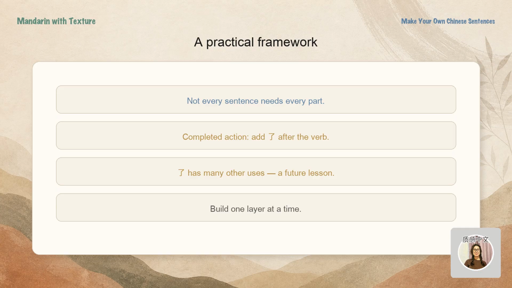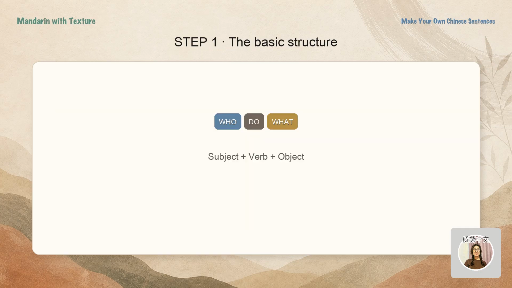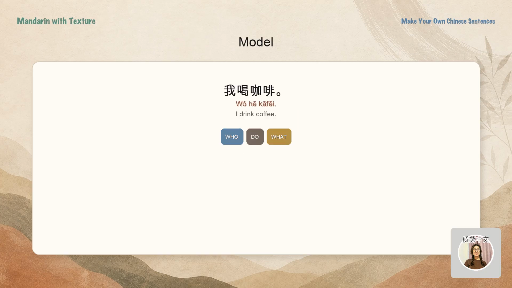Start with the pieces you need. We will begin with the smallest complete sentence and then add one new layer at a time. Begin with the most basic structure. Subject, verb, object. In simple language, who does what? This basic order is the same in English. Subject plus verb plus object. Who plus do plus what. For example, 我喝咖啡. I drink coffee.